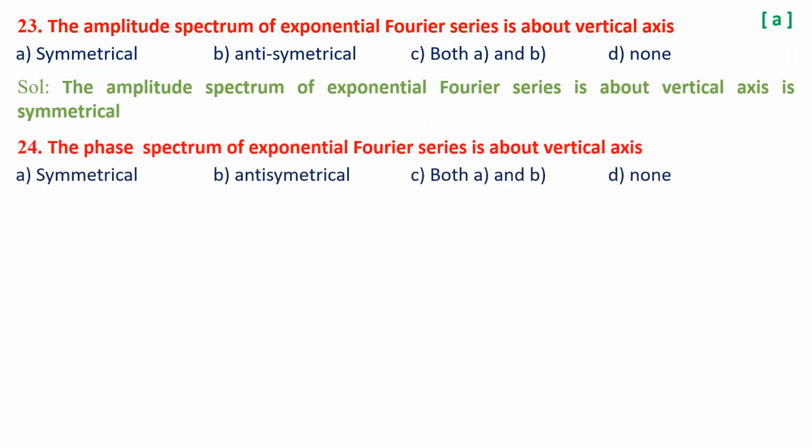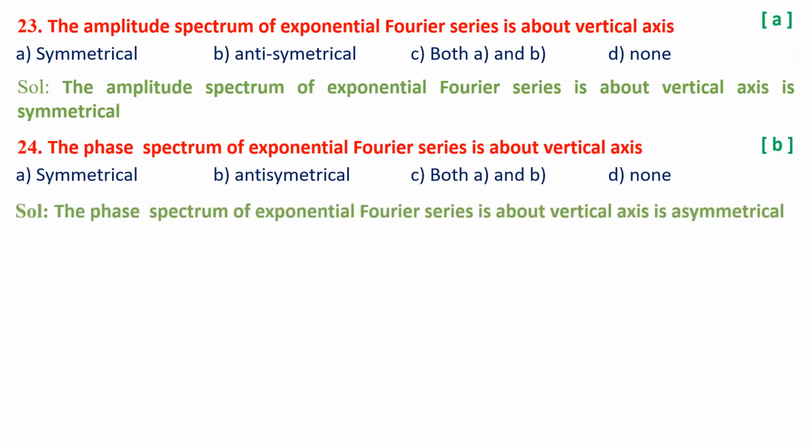The phase spectrum of an exponential Fourier series about the vertical axis is symmetrical, anti-symmetrical, both A and B, or none. So the answer could be anti-symmetric. The phase spectrum of an exponential series is anti-symmetric about the vertical axis.